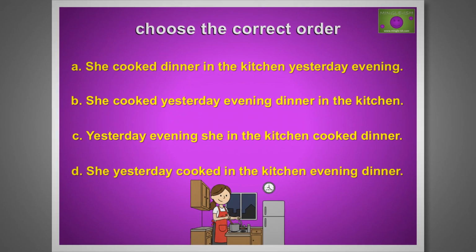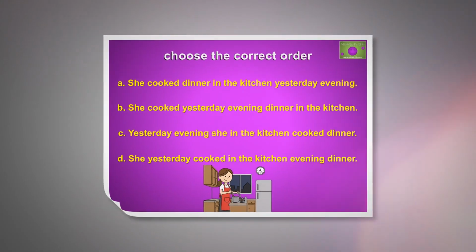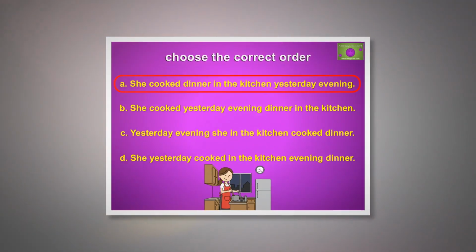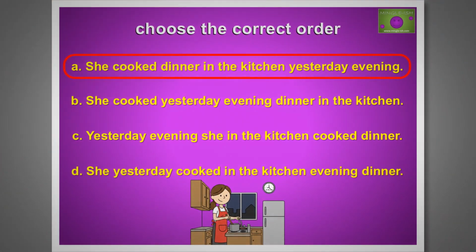Is it A, she cooked dinner in the kitchen yesterday evening? B, she cooked yesterday evening dinner in the kitchen? C, yesterday evening she in the kitchen cooked dinner? Or D, she yesterday cooked in the kitchen evening dinner? The correct answer is A, she cooked dinner in the kitchen yesterday evening.